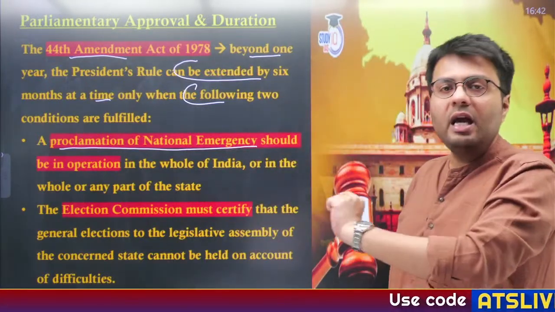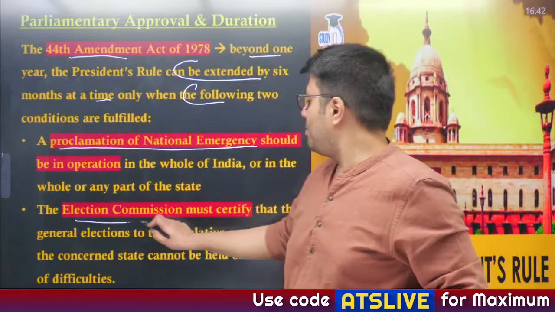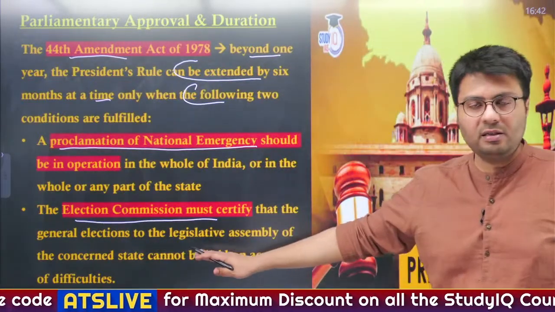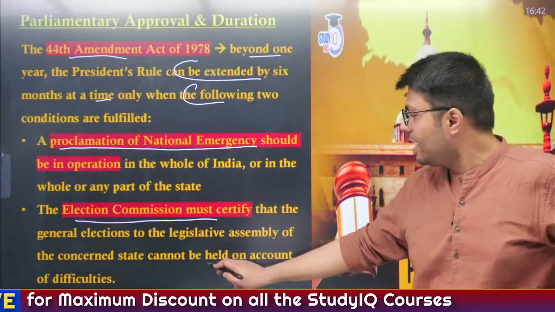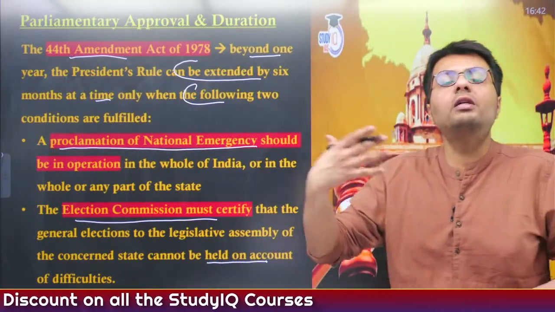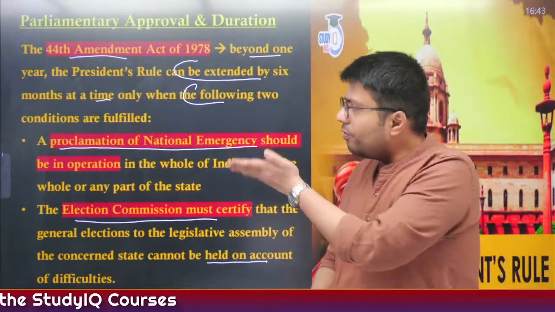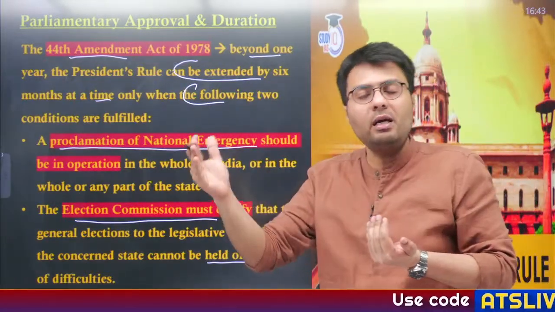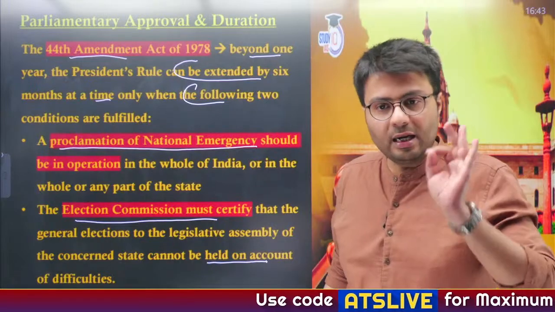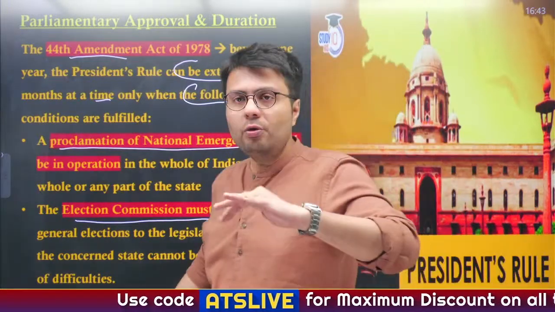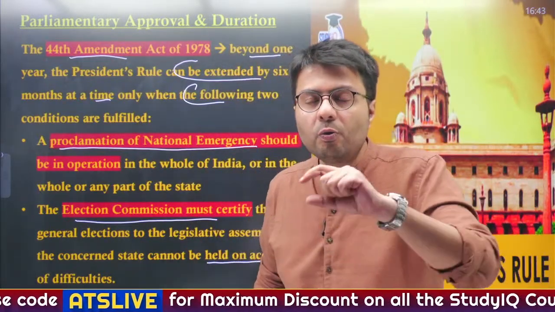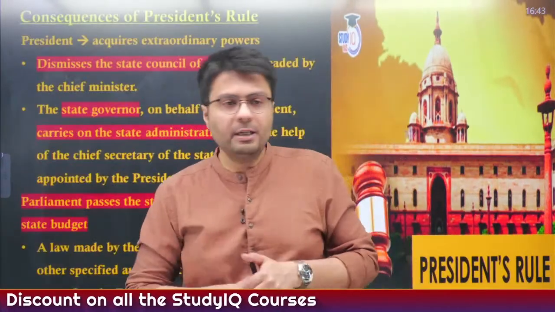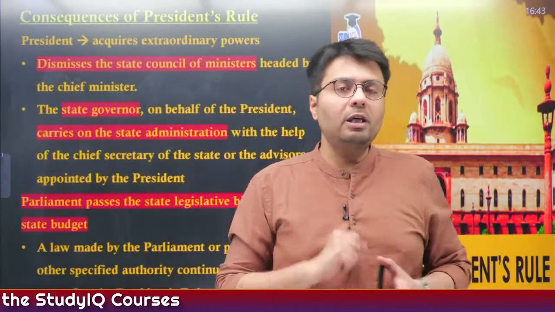And the other condition is that the election commission must certify that the general elections to the legislative assembly in the concerned state where the presidential rule has been applied cannot be held on account of certain difficulties. So if these two conditions are there, then government can extend president rule beyond 1 year, otherwise it can't continue. Understand? So this is how the imposition of president's rule was made difficult by the 44th Amendment Act in 1978. Now, what are the consequences of president rule?